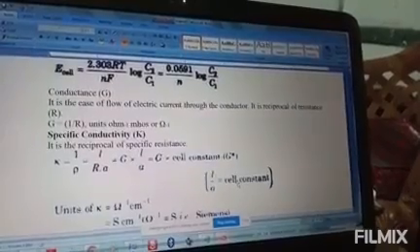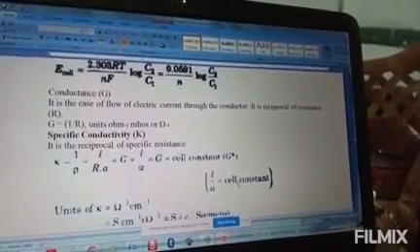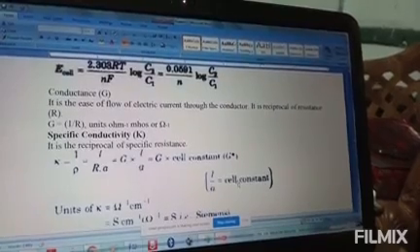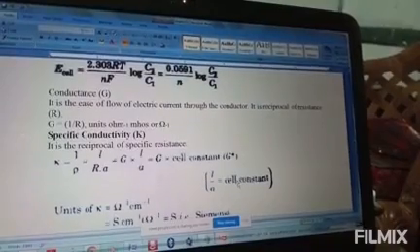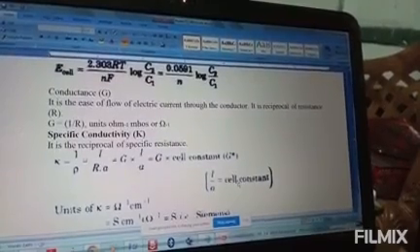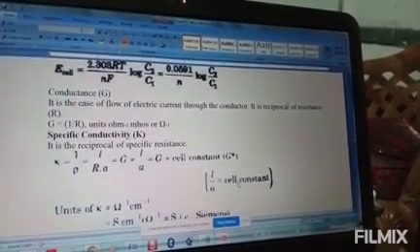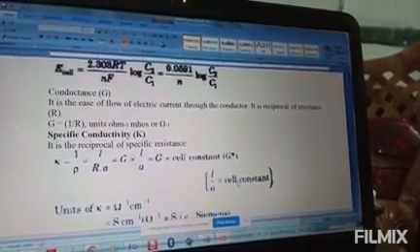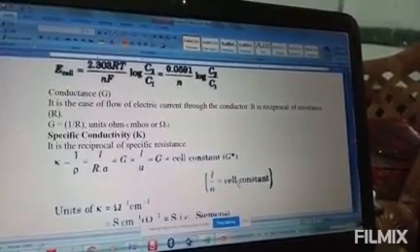Length by area. So here we have kappa equal to 1 by rho, which is equal to l A by R. This is equal to G l by A. This is equal to G into G star, that is the cell constant.